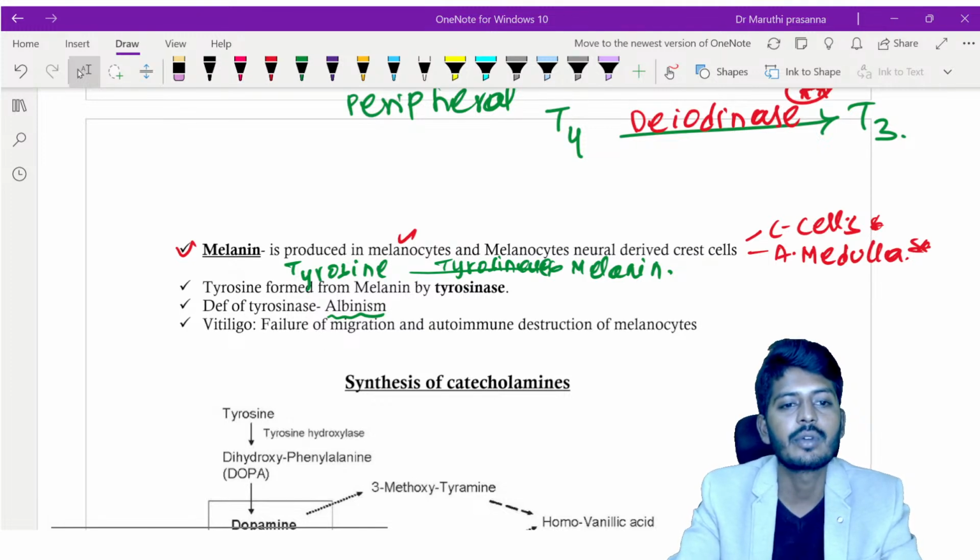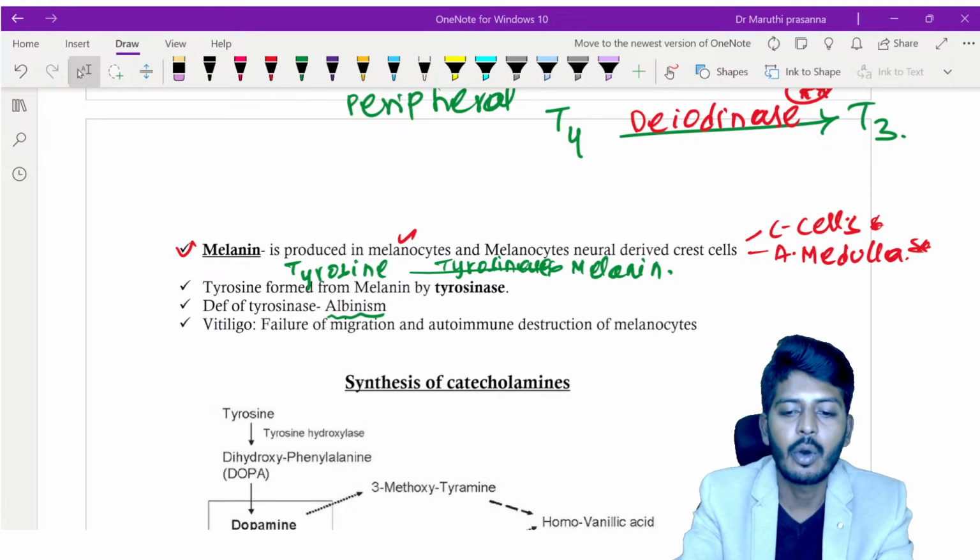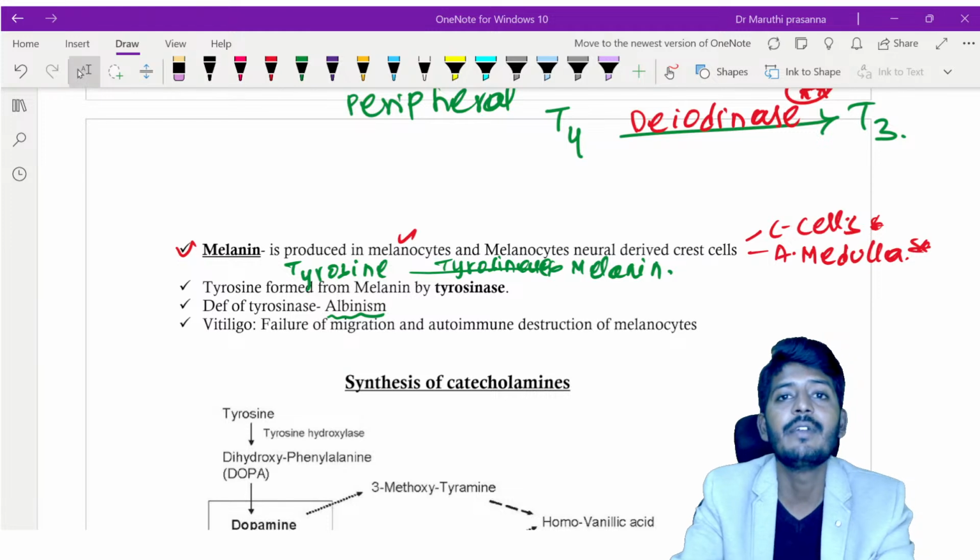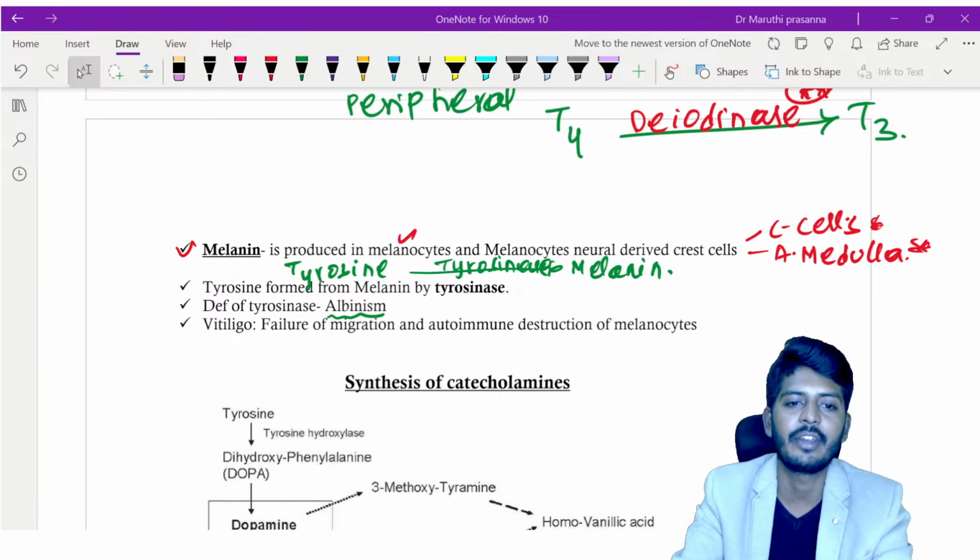There is one more disease called vitiligo. So what is vitiligo? Vitiligo is a condition in which there is patchy depigmentation. Albinism is complete body depigmentation, and vitiligo is patchy depigmentation.